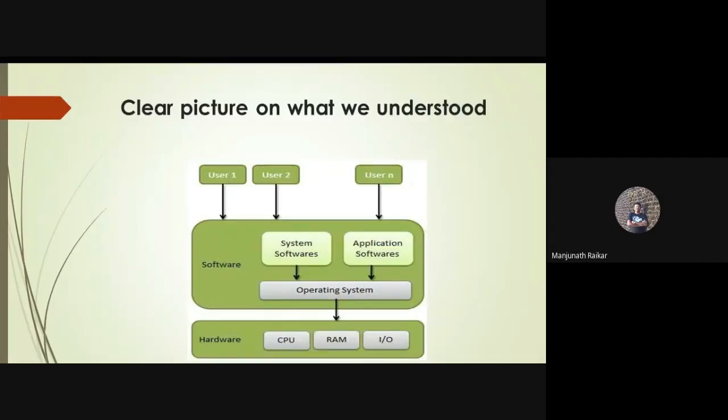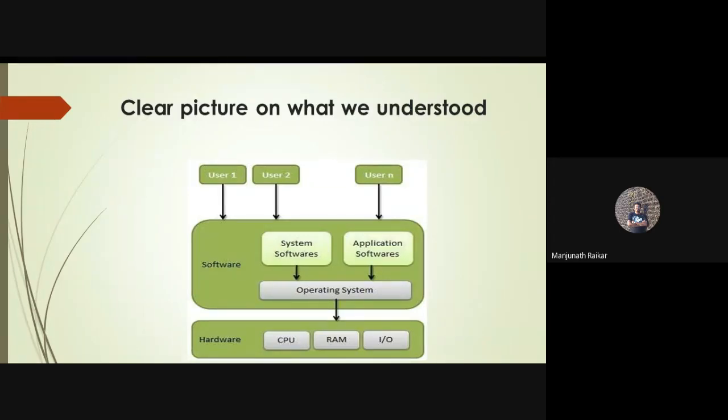So application software, for example, I will give you an example related to Android. The software which you install from the Play Store is nothing but application software. Whatever software you require relevant to the Android operating system is available in the Play Store. So you are going to download those software on your system and install them, because you need some software in order to communicate with that particular system, right? Before that, you have to install such software on the operating system, then only you can communicate with that operating system.